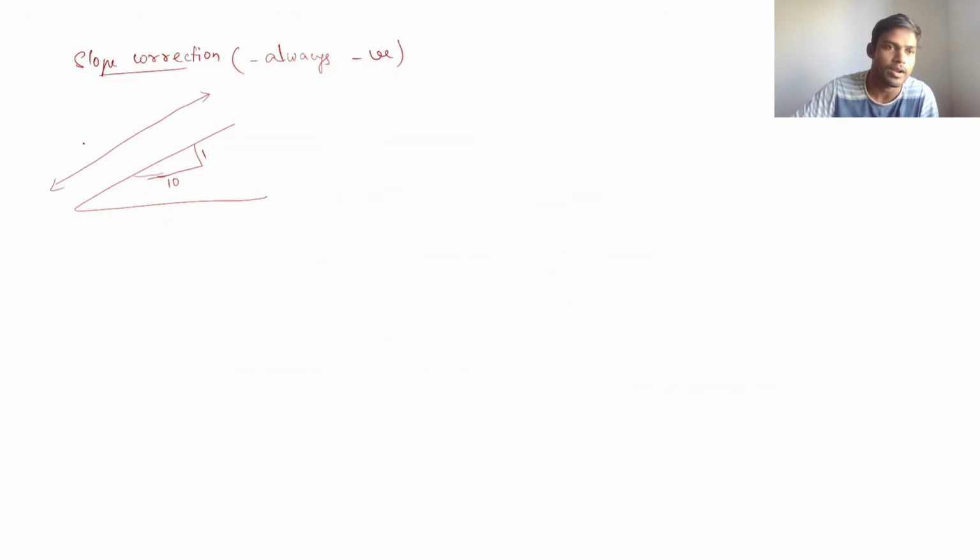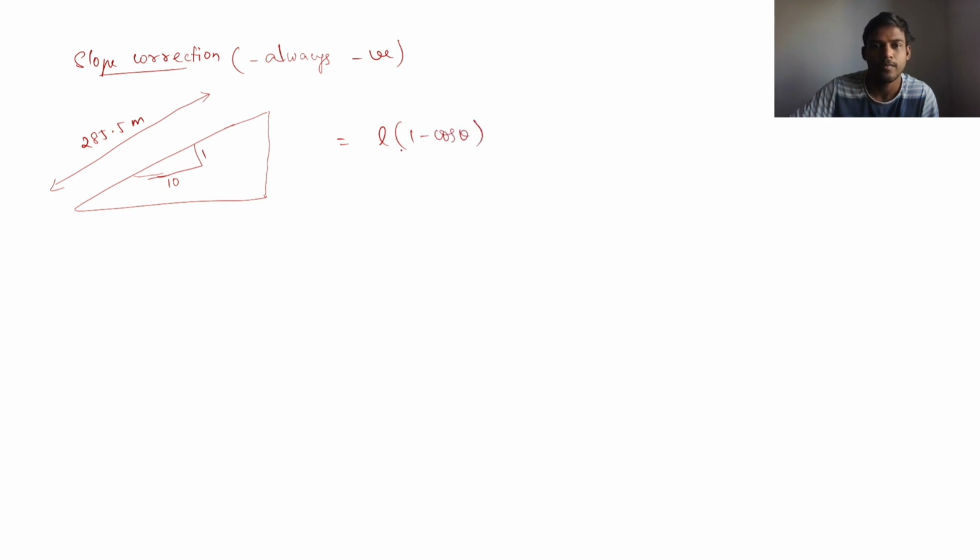Length measured was 285.5. So the formula for slope correction is L into 1 minus cos theta. So we have to find out theta first. For that, we have the slope, that is tan theta is equal to 1 by 10, because it is laid on 1 in 10 ground. So tan theta equals 1 in 10. Theta is equal to tan inverse 1 in 10.